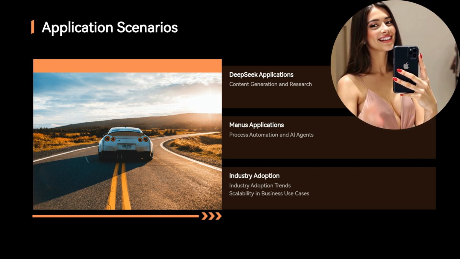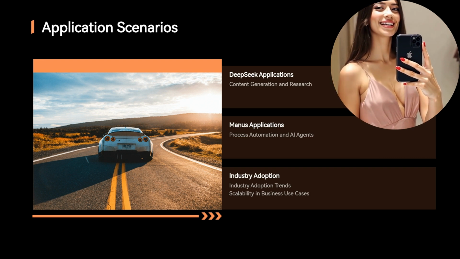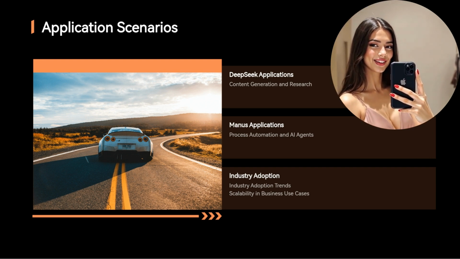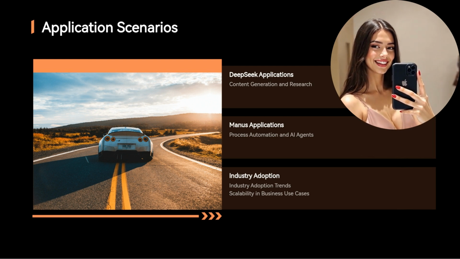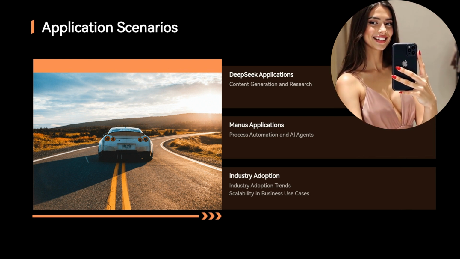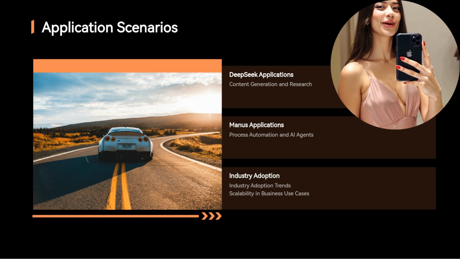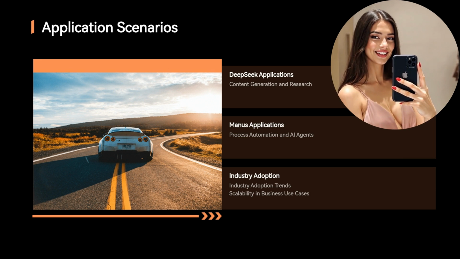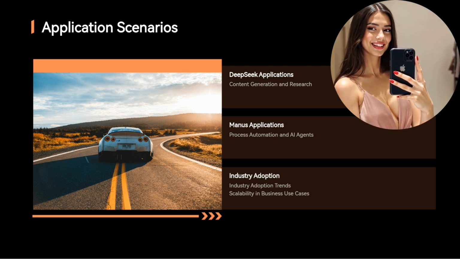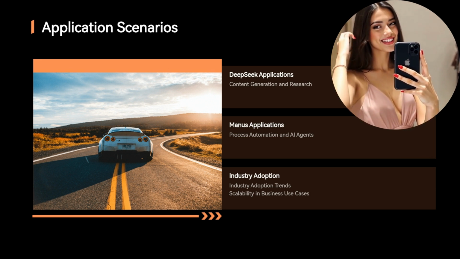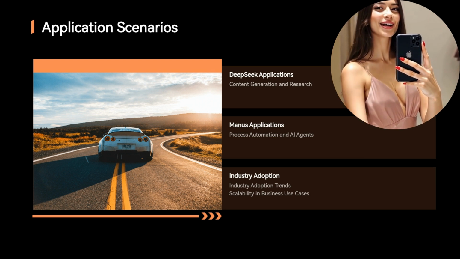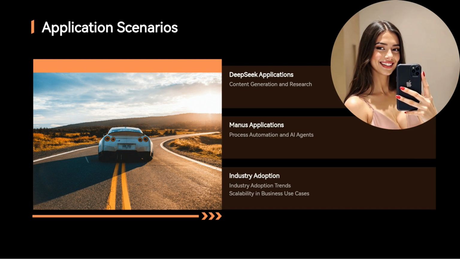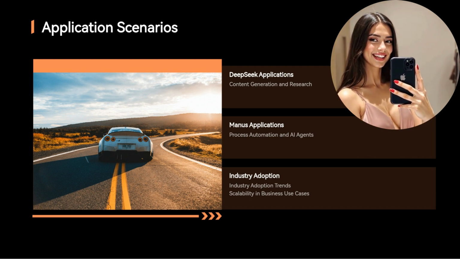Manus, in contrast, is task-oriented. Instead of passively generating responses, it automates entire workflows. For example, in a financial setting, Manus could analyze market trends, generate reports, and send automated alerts, minimizing human intervention. Adoption trends suggest that businesses looking for scalable AI content generation prefer DeepSeek, while companies focused on workflow automation find Manus more useful. These distinctions make it essential to align AI choices with business objectives.